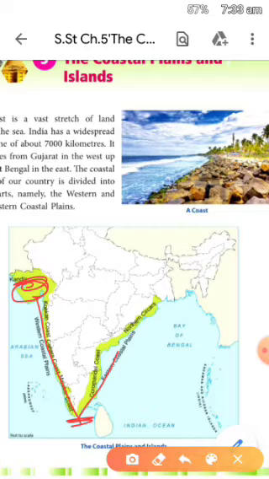And this western coastal plain is further divided into three divisions. The first is the Konkan coast, the second is the Canara coast, and the last is the Malabar coast.